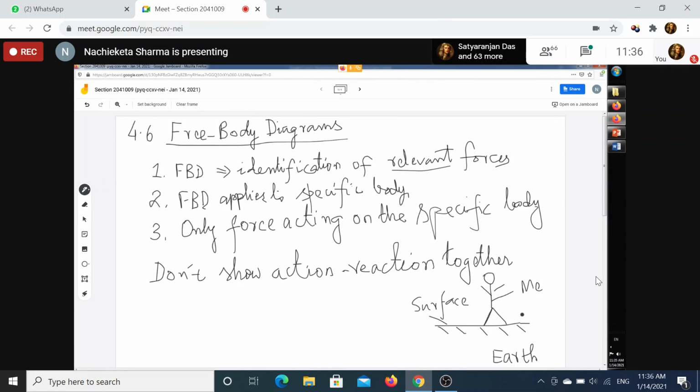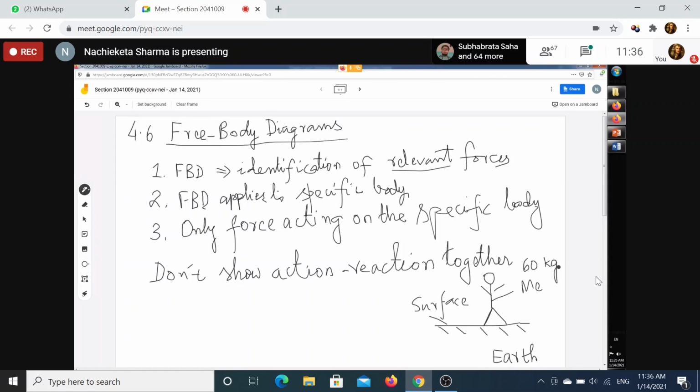Now suppose a question is there. The question is, find out the normal force of the man of mass 60 kg. Suppose this was the problem. It's the simplest type of problem. Did you see the problem? Find out the normal force. I am not talking normal reaction. I am telling normal force. So mind my word, also very important.